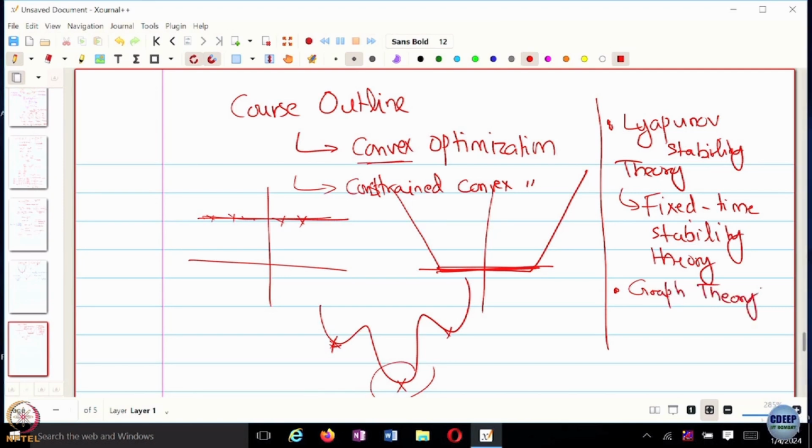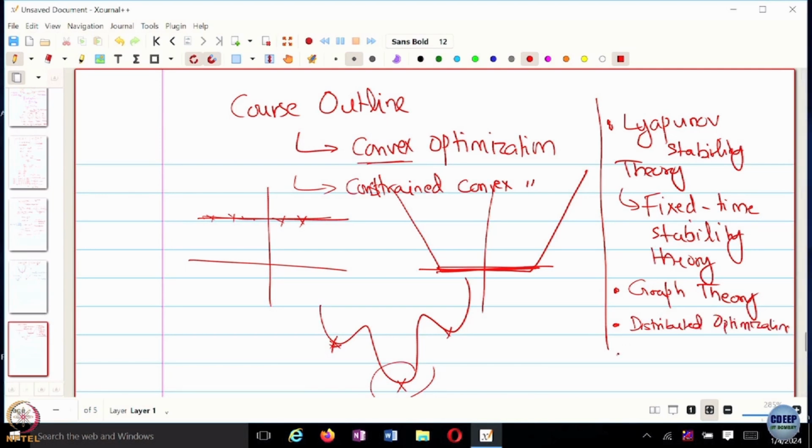So we'll start with some basics of graph theory, things like Fiedler eigenvalue or connectivity of a graph, and we'll study those concepts, and we will then conclude the course with designing algorithms for distributed optimization. And depending on the time remaining, we may or may not study federated learning, so that is something that we'll have to look at.